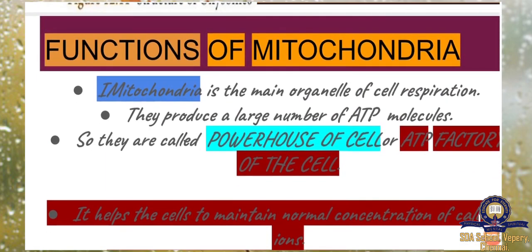Next, functions of mitochondria. So what are the functions? Mitochondria is the main organelle of cell respiration. For cell respiration, they produce a large number of ATP molecules, so they are called the powerhouse of the cell or the ATP factory of the cell. So what is happening here? It is converting the energy, that is ATP. So we can call it the organelle of cell respiration, the powerhouse of the cell, or the ATP factory of the cell.